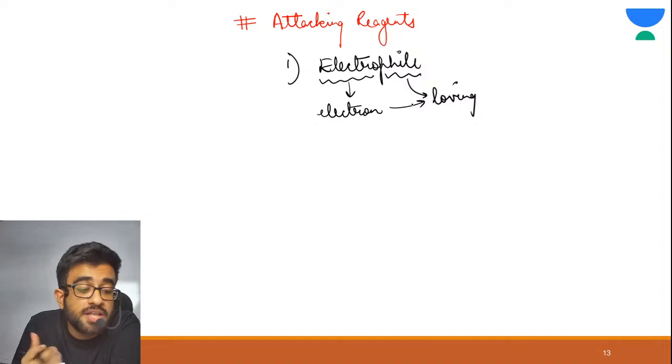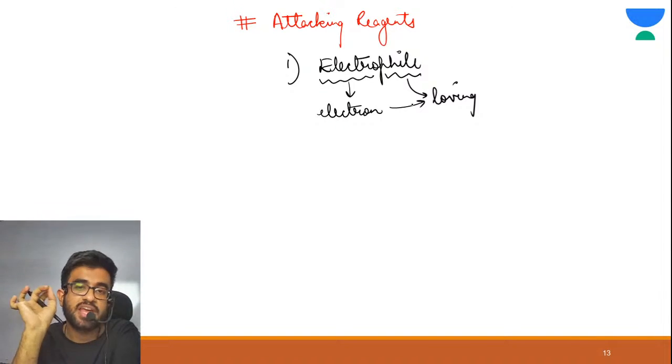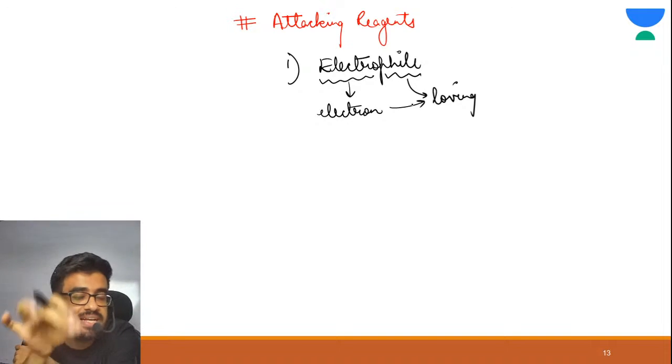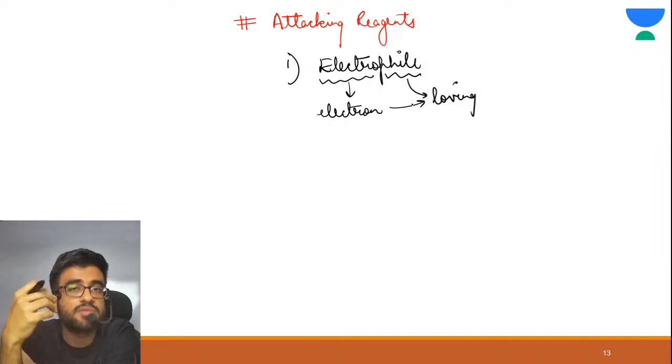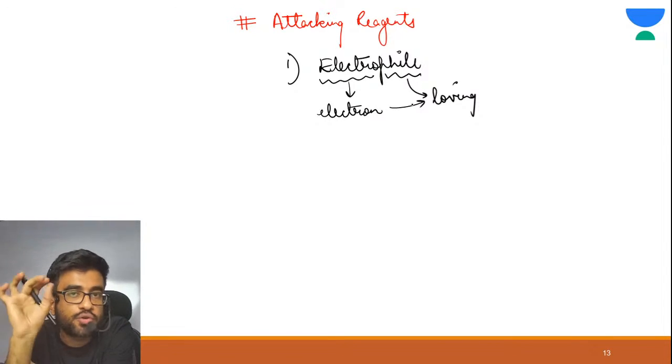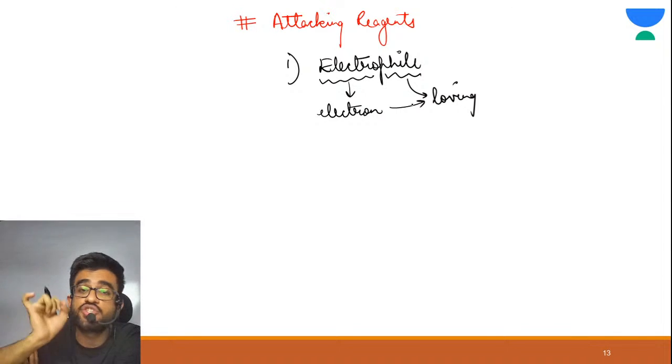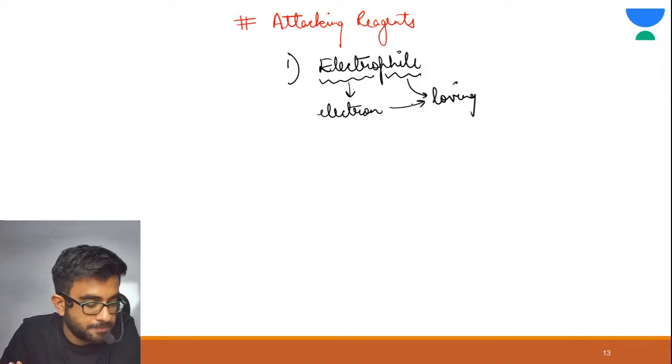They need electrons. So tell me in the chat section, if electron loving species are the ones who love electrons, what would be the charge on electrophiles? Come on, tell me in the chat section.